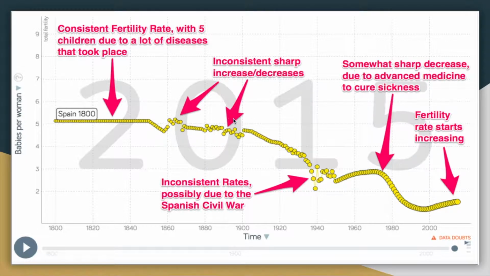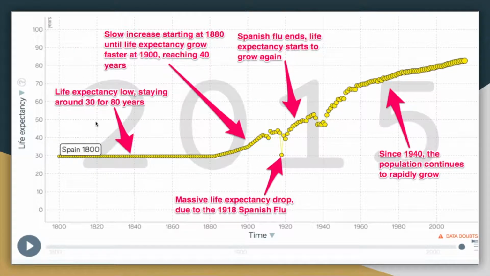Around here there are a lot of inconsistent sharp increases and decreases, and same thing going on here, possibly due to the Spanish Civil War that took place. Over here, the fertility rate starts to go down due to advanced medicine to cure sickness, but here it starts to increase. In the 1800s, the life expectancy for Spain is low, being 30 years for quite a long time, until 1880,